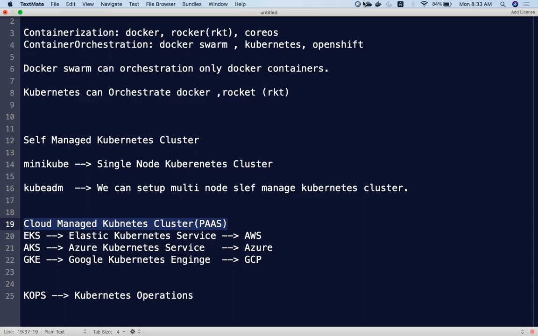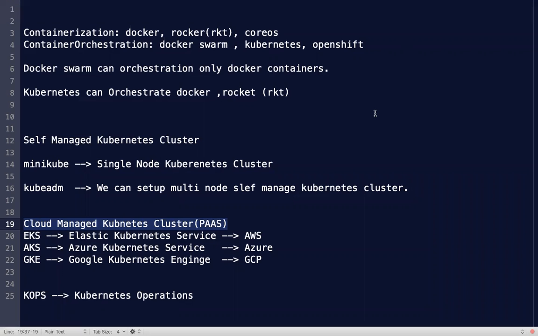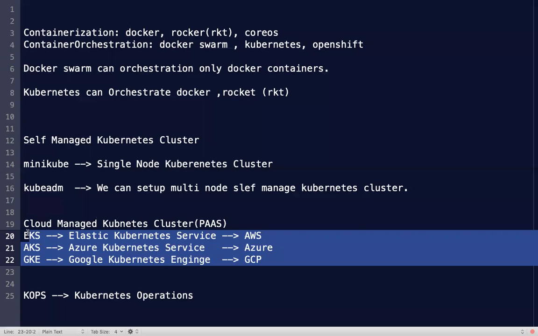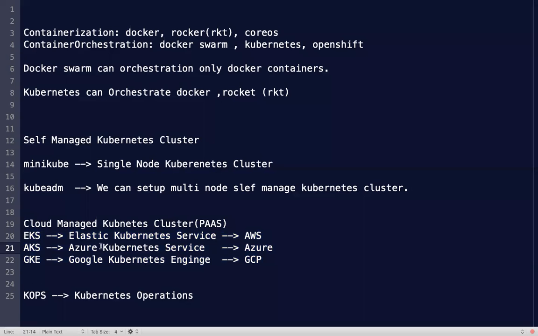In a self-managed Kubernetes cluster, if there are application failures, where pods or containers fail, Kubernetes will try to replace them. But if we have issues at the infrastructure level, Kubernetes cannot do anything. You need to take care of the infrastructure failures. But when we go for cloud managed services, application failures will be handled by Kubernetes, and infrastructure failures will be taken care of by the cloud provider.